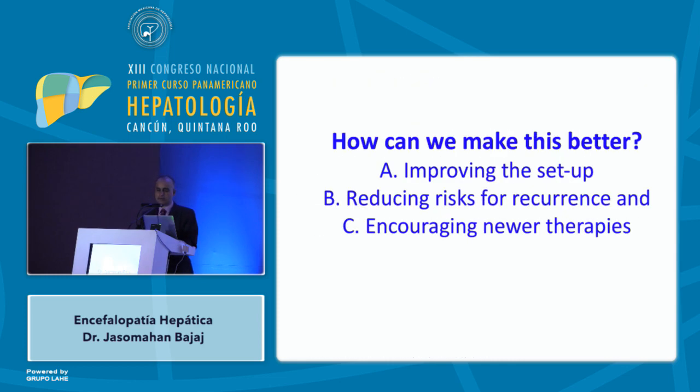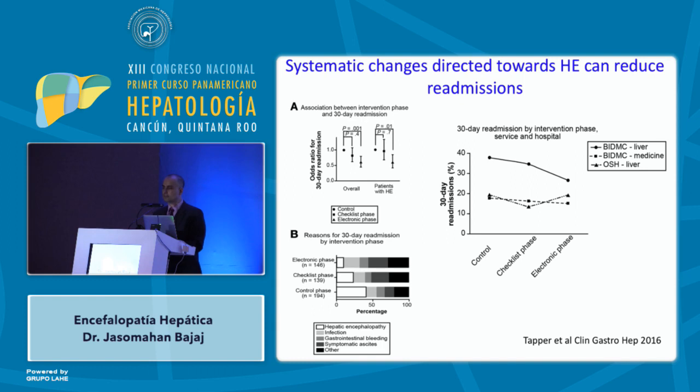So how do we make this better? We can improve the setup, we can reduce the risk for recurrence, and we can encourage newer therapies. So there are systematic changes that can be done. These are very difficult to implement though. In this nice study done by Elliot Tapper et al., they randomized patients with hepatic encephalopathy into three groups: control, checklist, and electronic phase. And they found that if you had an orders checklist built into the hospital, there was much more compliance with preventing HE recurrence. But this is very, very difficult to do.